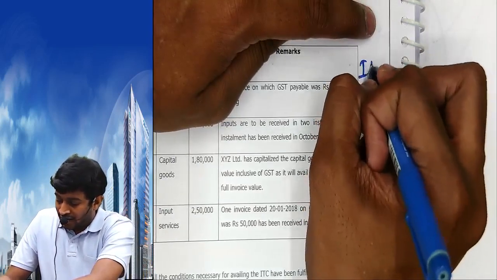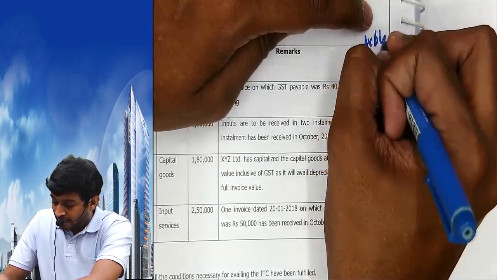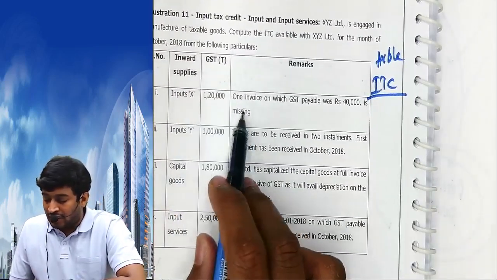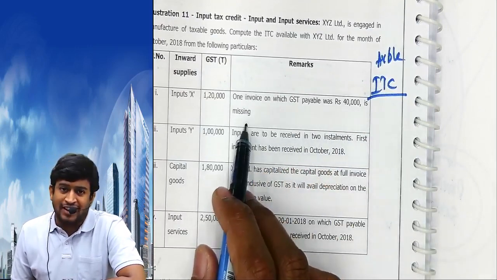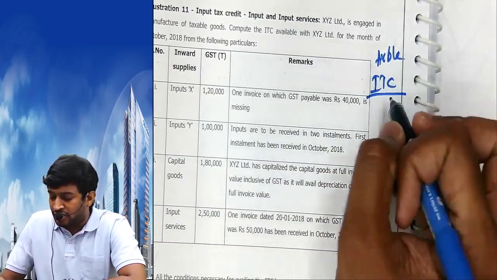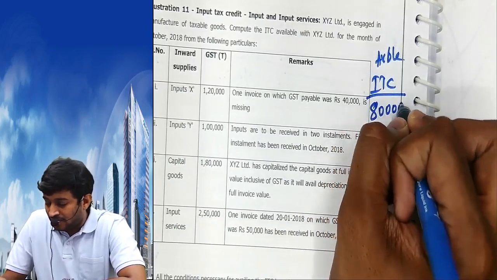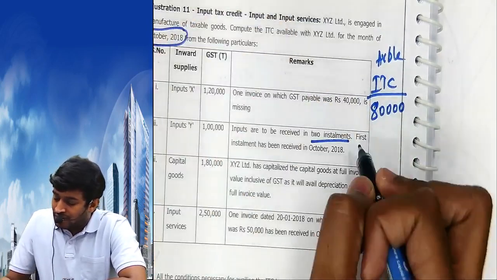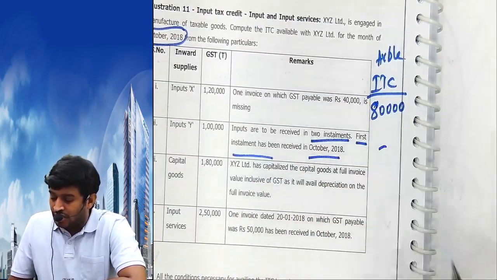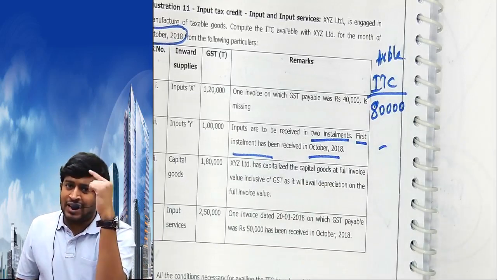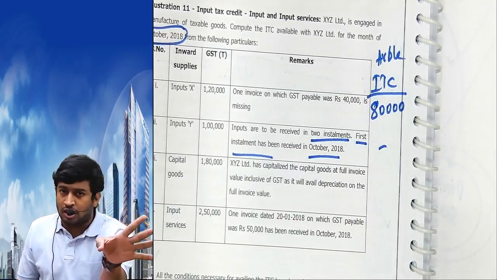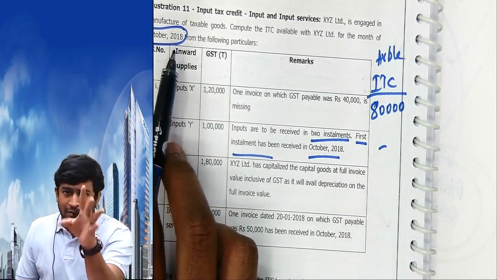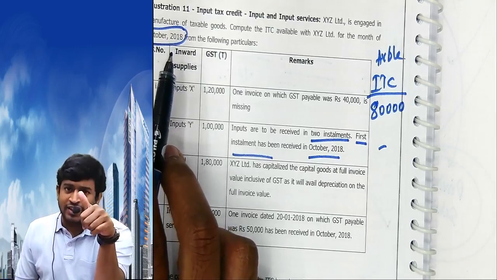Next, ITC available. GST amount 1,20,000, one invoice GST 40,000 missing. One of the conditions is that the invoice should be there, but the invoice of 40,000 is missing, so I can claim only the balance, 1 lakh. Inputs are to be received in 2 installments, where in the month of October the first installment has been received. ITC is 0. I will claim in that month where the last installment is received. I did not receive the last installment yet. We are in October, we received only the first installment, so I cannot claim. I should wait till the last installment, in the month in which I receive it, then only I can claim.